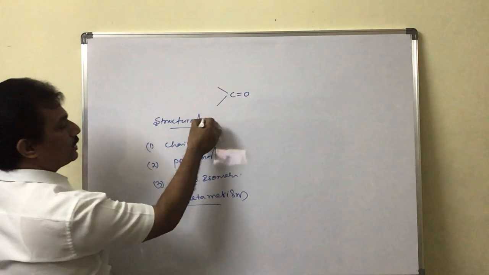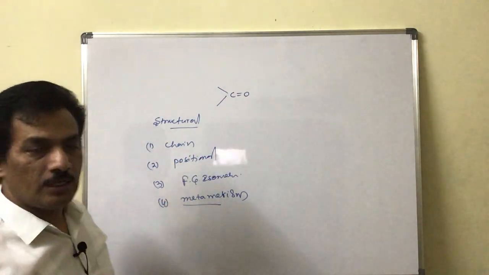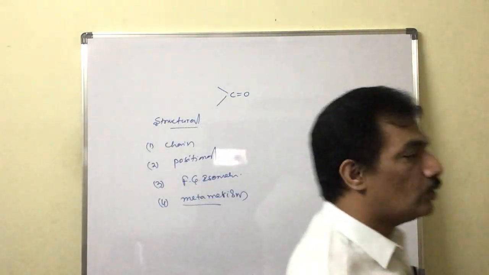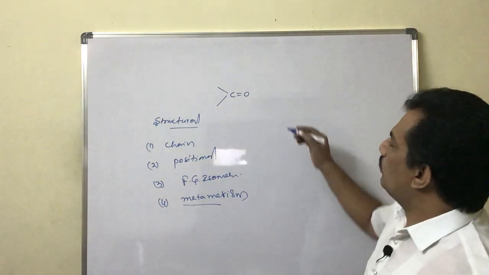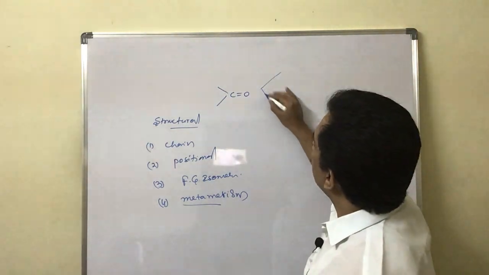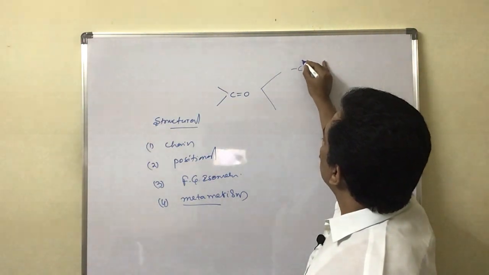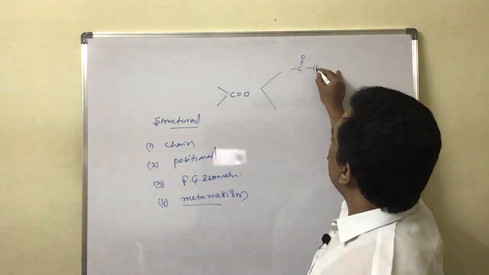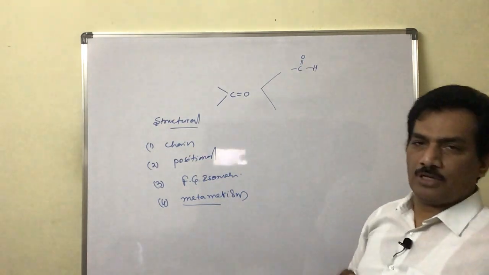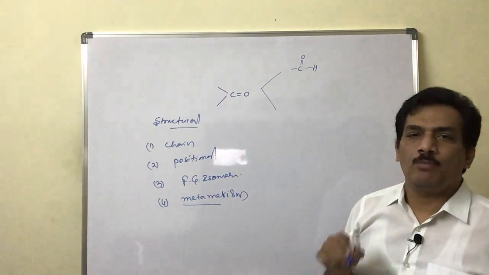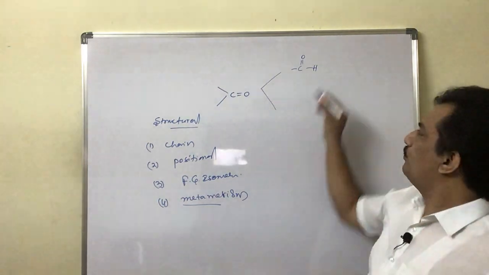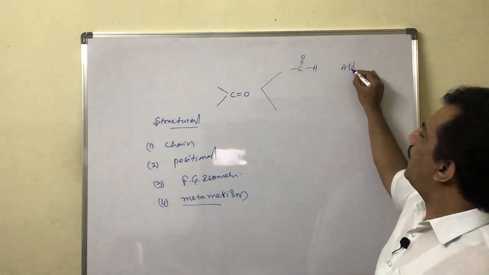This is structural isomerism possibility. Now when it is a CO group, that is the carbonyl group, we know this carbonyl group can exist in two forms. One is C double bond O H, that is, one of the valencies of the carbonyl group is always bonded with one hydrogen. Then it is known as aldehyde.